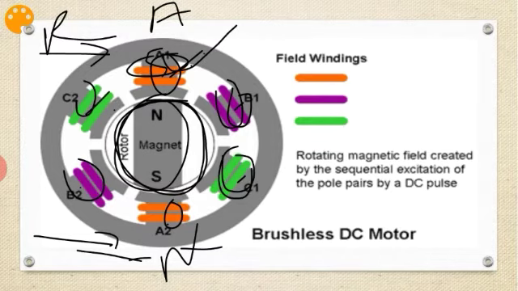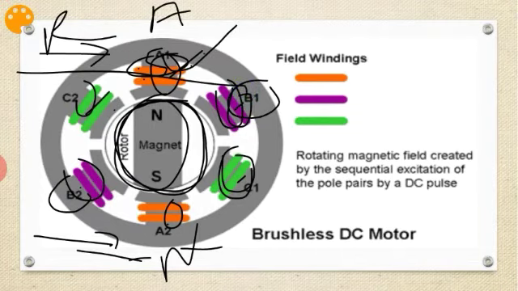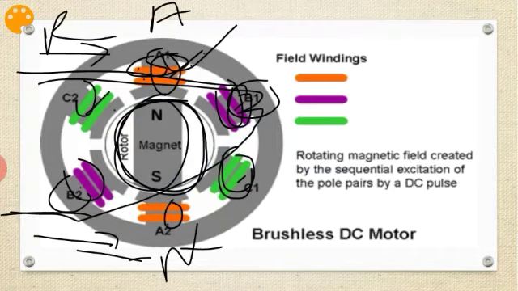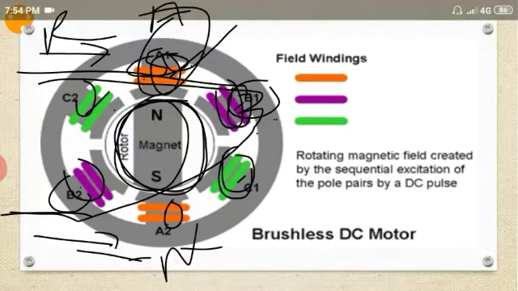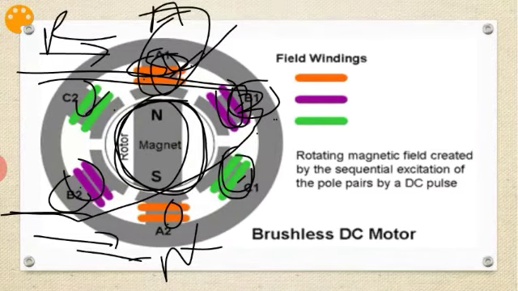Next, I remove the voltage to this coil and apply it to the B1 phase. This winding is like that: it goes here and comes back to this. So in the next sequence I am giving supply to B1. The A sequence is removed, de-energized we can say, and B is energized.